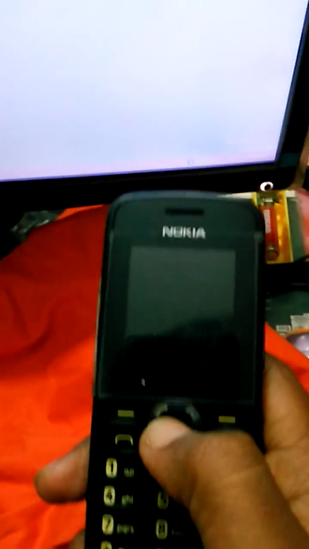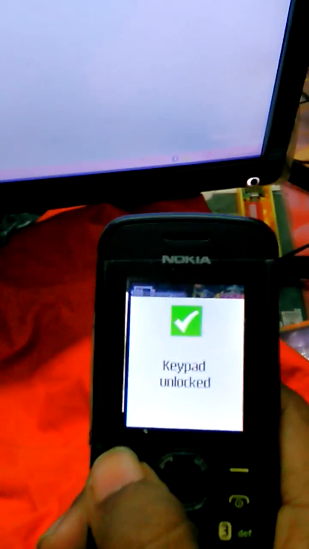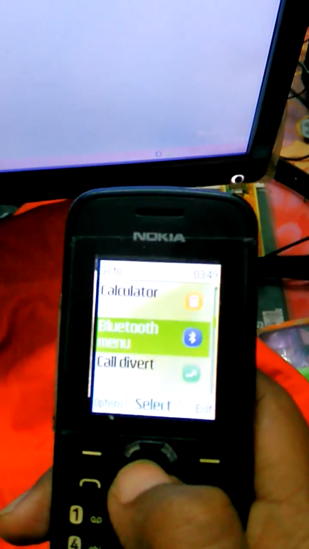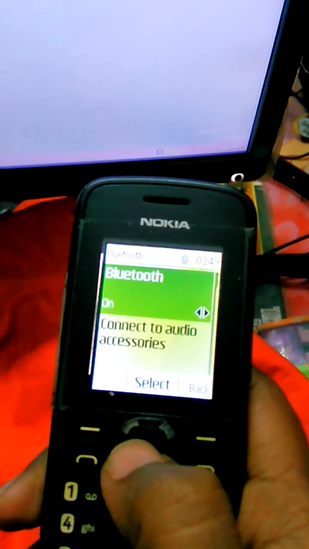You can see that there is a symbol of Bluetooth in this place. Now I'm going to connect my phone with the Bluetooth. This is my phone, a Nokia phone. So I open it and open the Bluetooth. The phone Bluetooth is on.